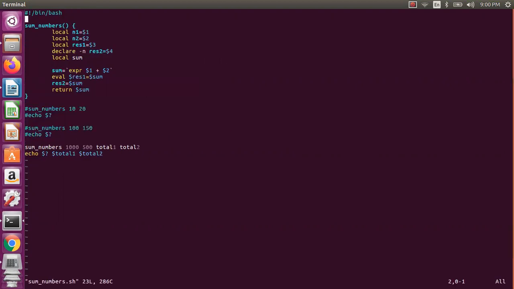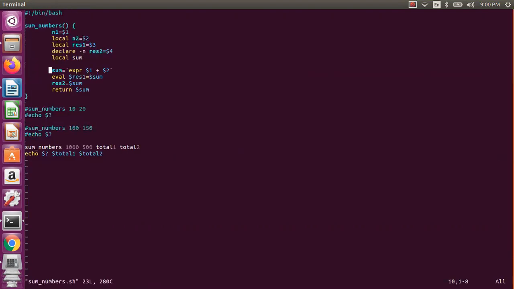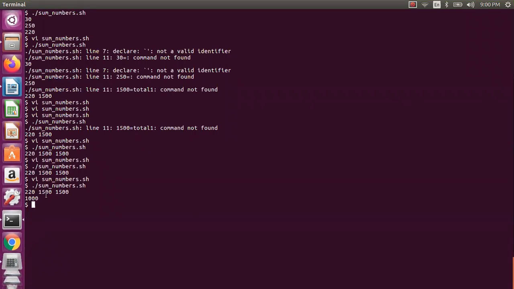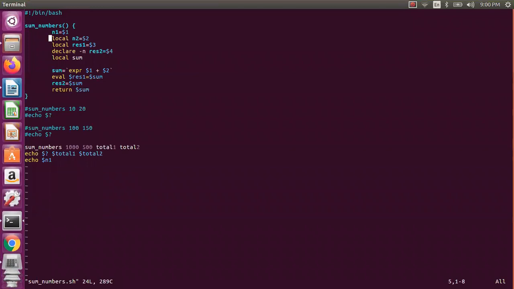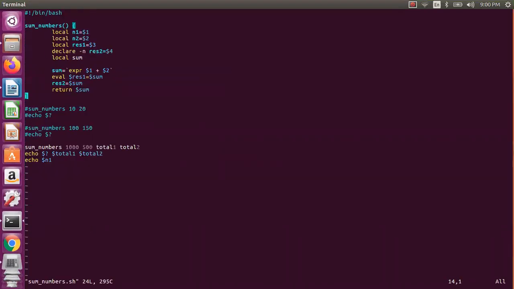You can see here how we have passed it. If you are not passing this local variable, let us assume I am not passing this value, and I print this one, you will get the output correctly. But if I print n1, you will get the value, the 1000 we passed, because this function is having that value. But if you make it local, it is visible only within that particular function. So that's what you need to do: make all variables in the function local.